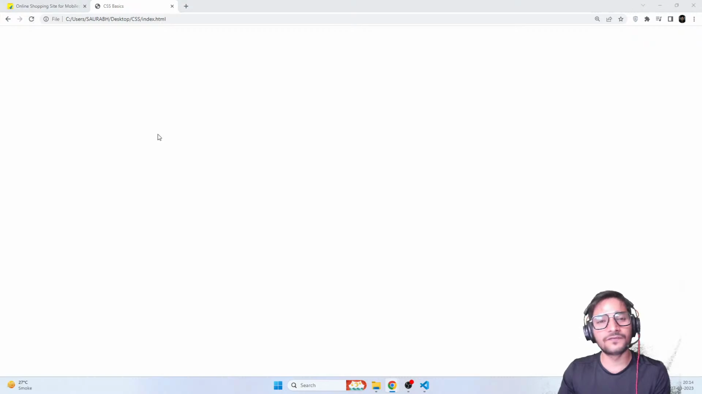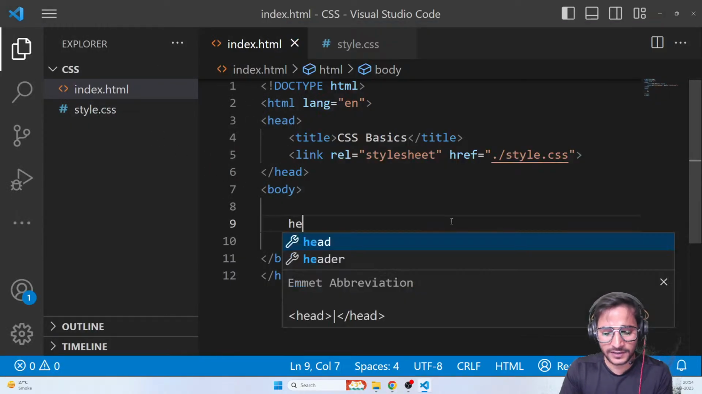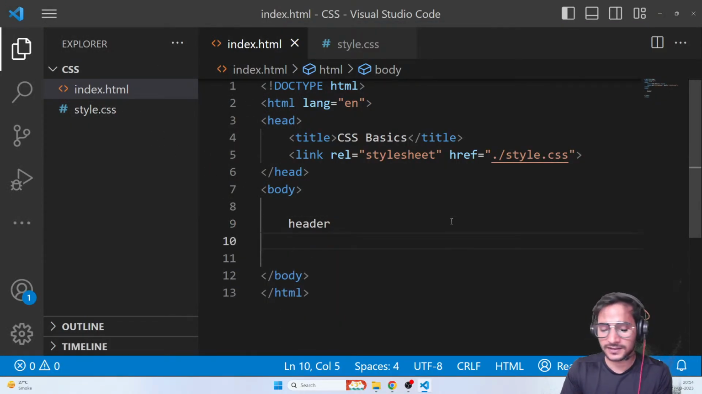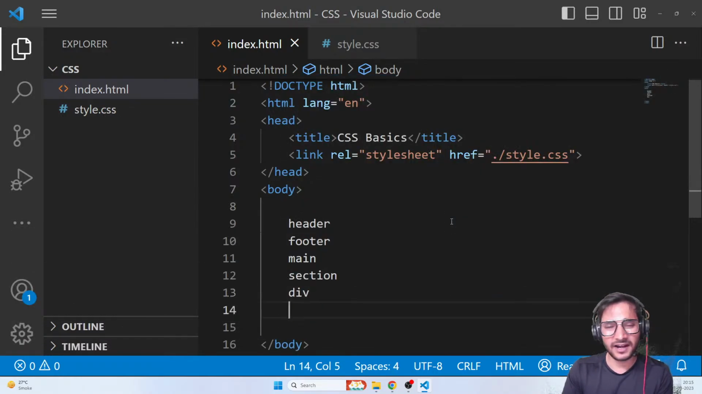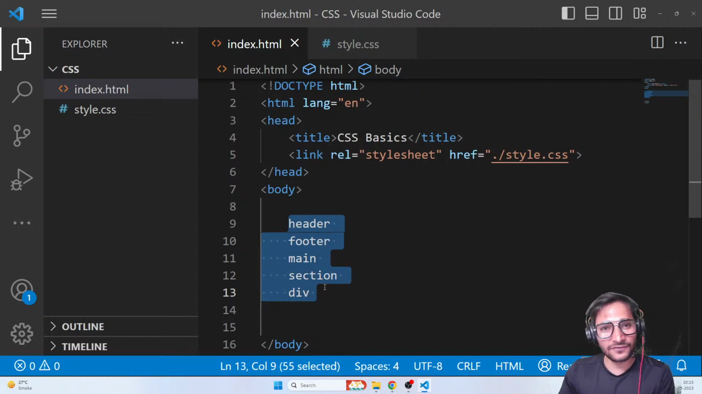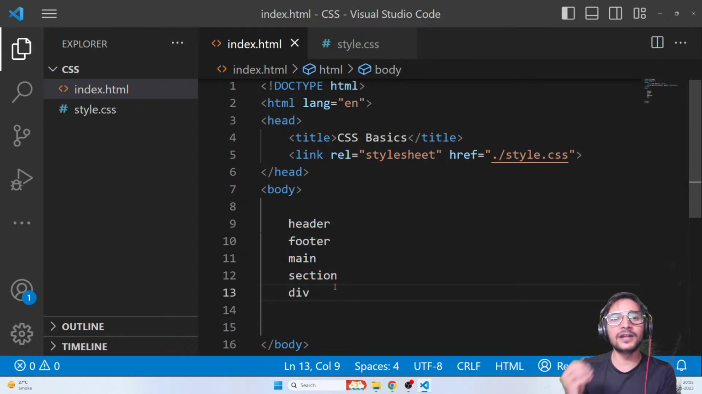Okay, there are a lot of different tags. So you have something called a header tag, something called a footer tag, something called a main tag, a section tag, a div tag. These are just a few names. There are a lot of different tags. But again, guys, all of them just create boxes. So please focus on that, guys, they are not different. They just have different names, so that you use them in proper places.